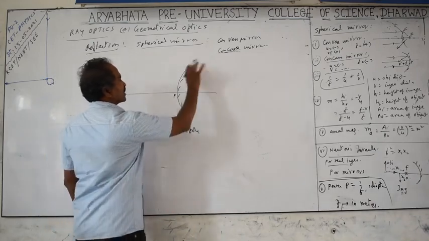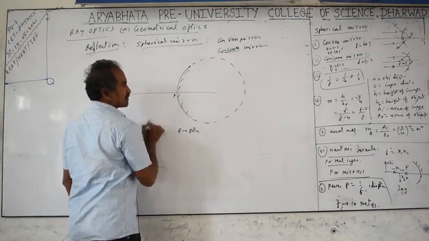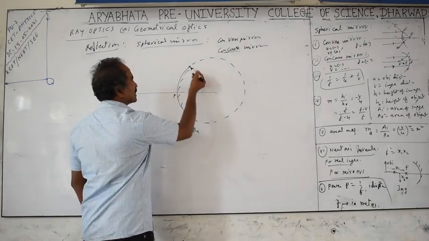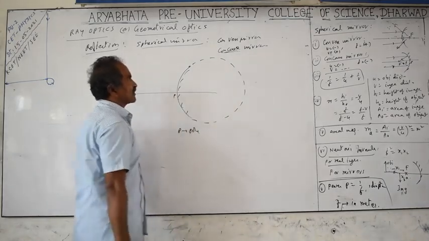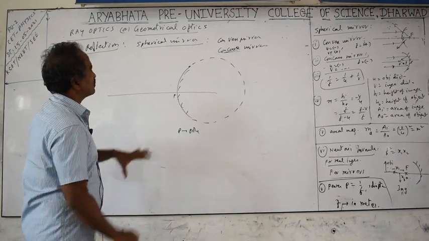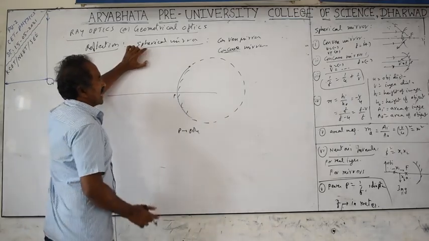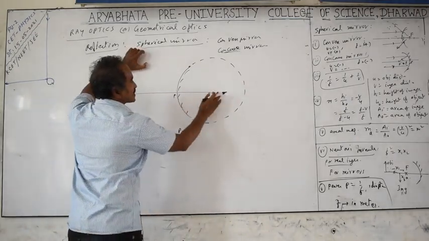And if you expand this in three dimensions, you will get a sphere. So it is a sphere, part of the sphere. The curved surface is called a curvature. Since it is part of the sphere, it is called a spherical mirror. And if you take this, the sphere has a radius.